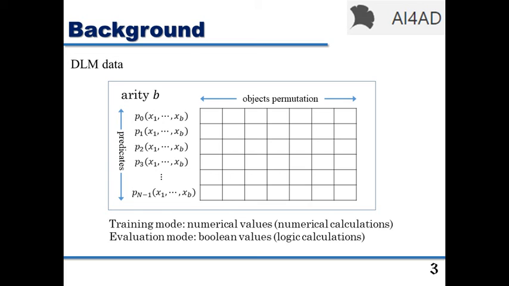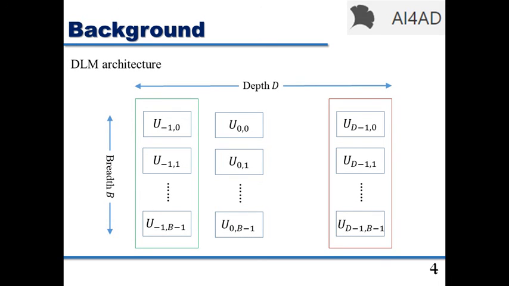The data stored in DLM is categorized by arity. For each unit, the rows represent predicates. As illustrated, predicates in DLM are stored as truth values, indexed by full permutation of given objects. During training mode, the DLM treats them as numerical values with numerical calculations so that it can be differentiable. During evaluation mode, the DLM can degrade the units into several logic connections so that it can provide fully first-order logic solutions.